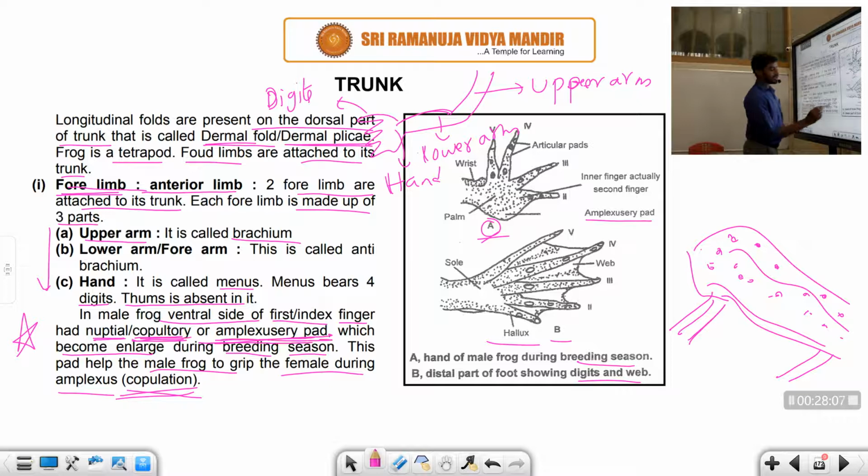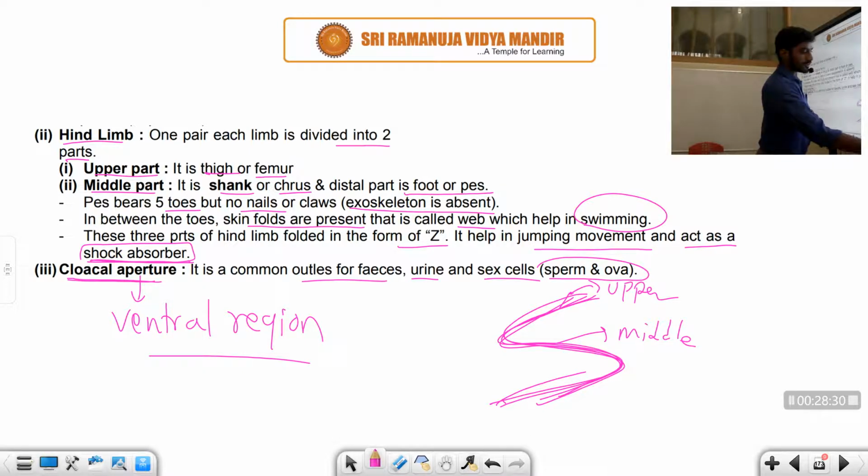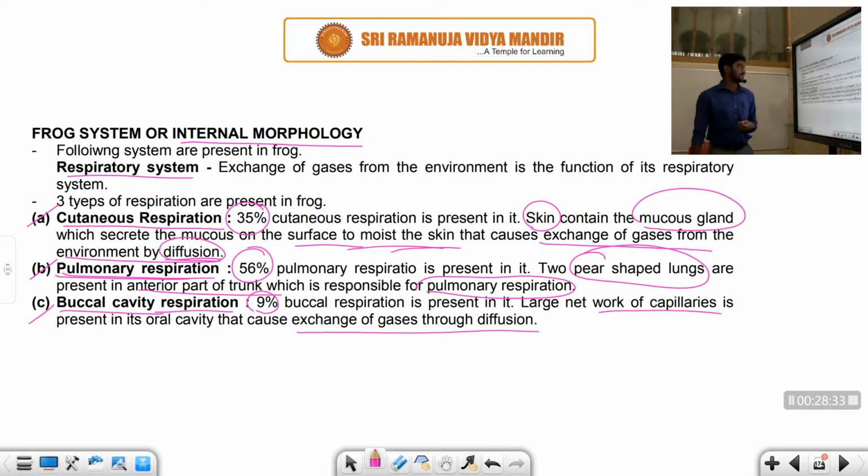In the male forelimb, the first finger has the nuptial pad, called the amplexary pad. It is responsible for copulation, right, student? This is a very important point, student. Definitely they will ask it from the NEET point of view. Next, the hind limb also has three parts, upper part, middle part, and the cloacal aperture, right, student? And finally we also discussed respiration. So student, this is about today's class.